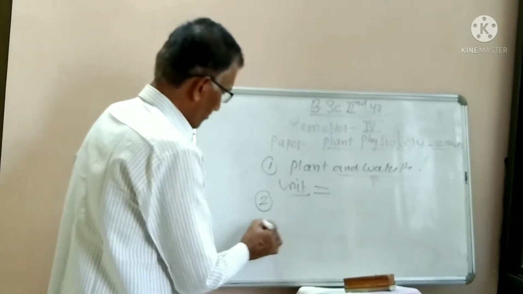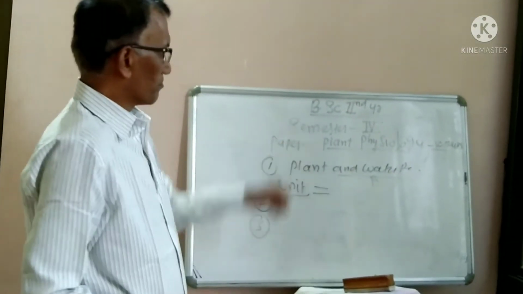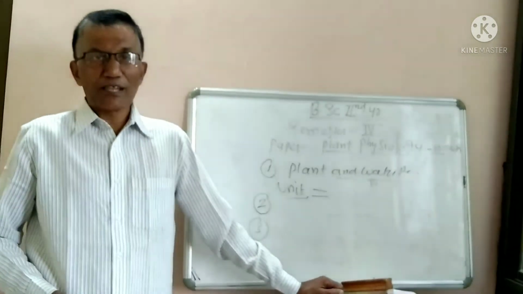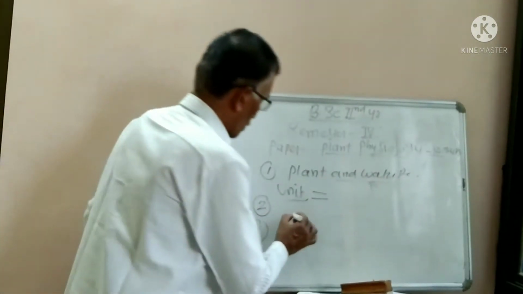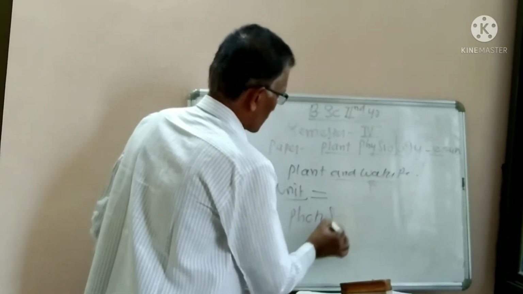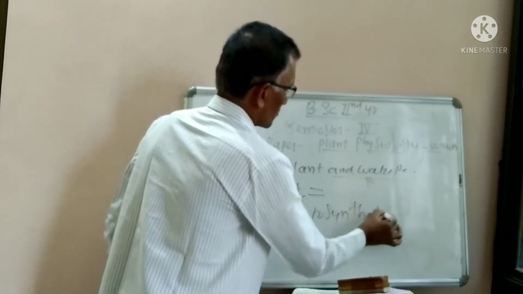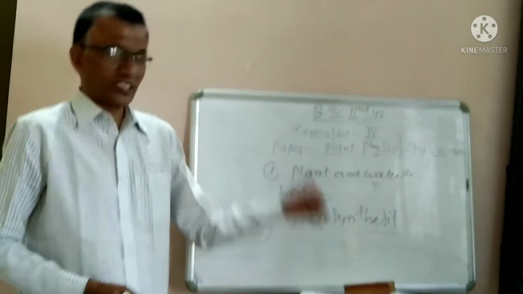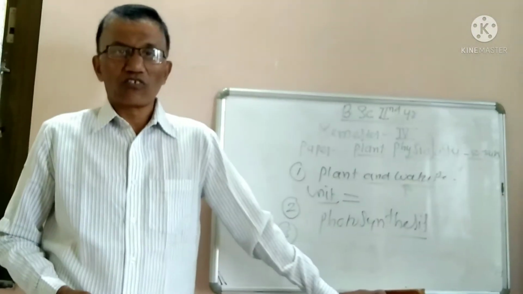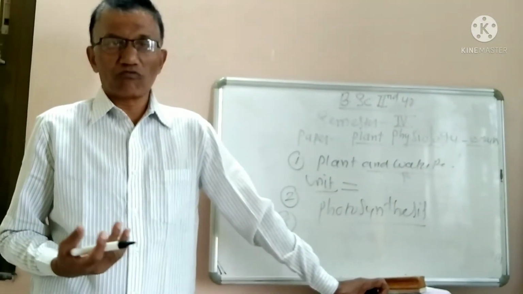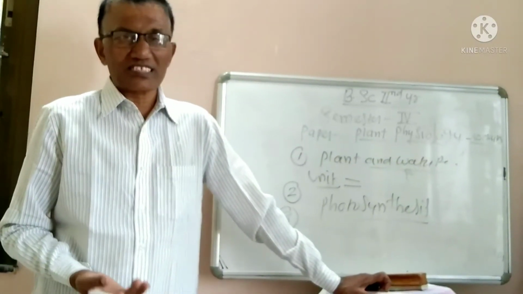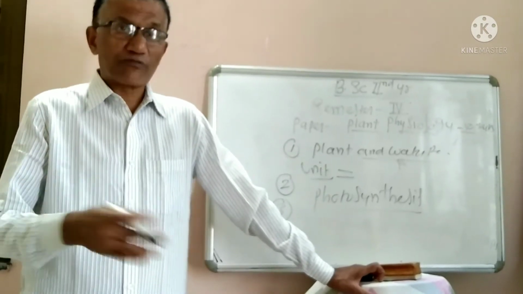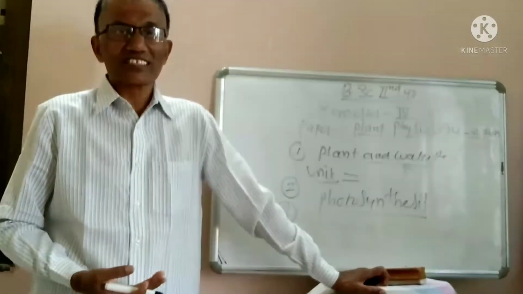Then the third chapter, which is mentioned for our syllabus in this paper, that is the major one, photosynthesis. Already in 12th standard you have studied what is meant by photosynthesis, where it takes place, which organs are involved during photosynthesis, what are the raw materials, what are the different biochemical reactions.